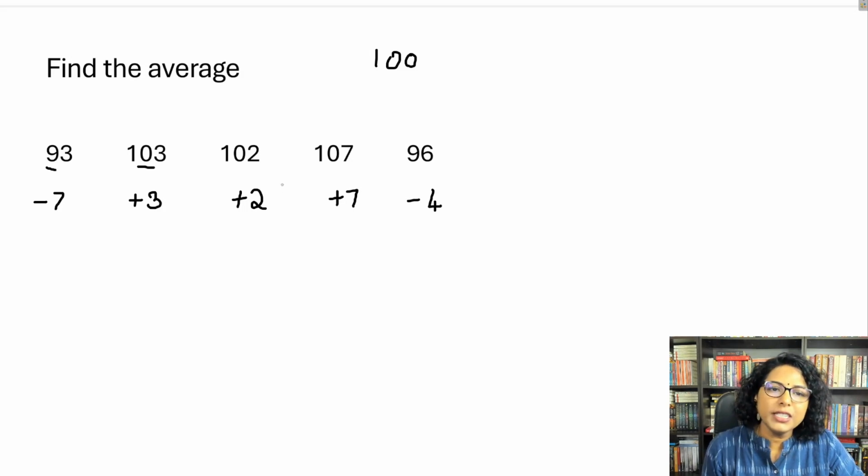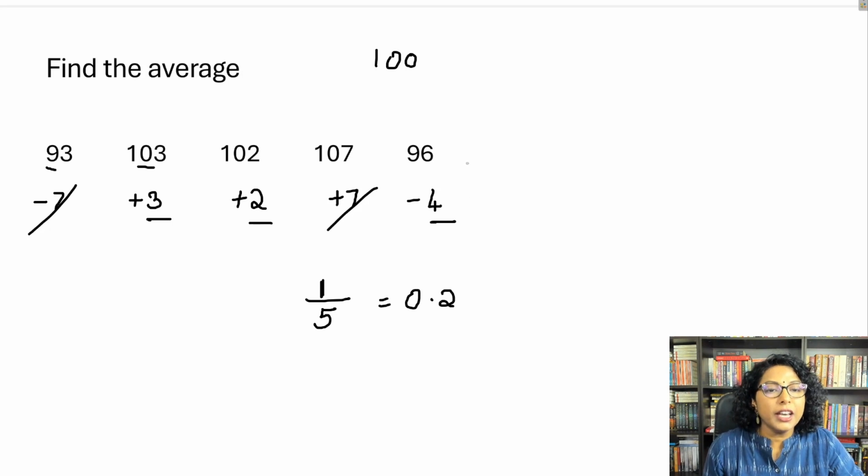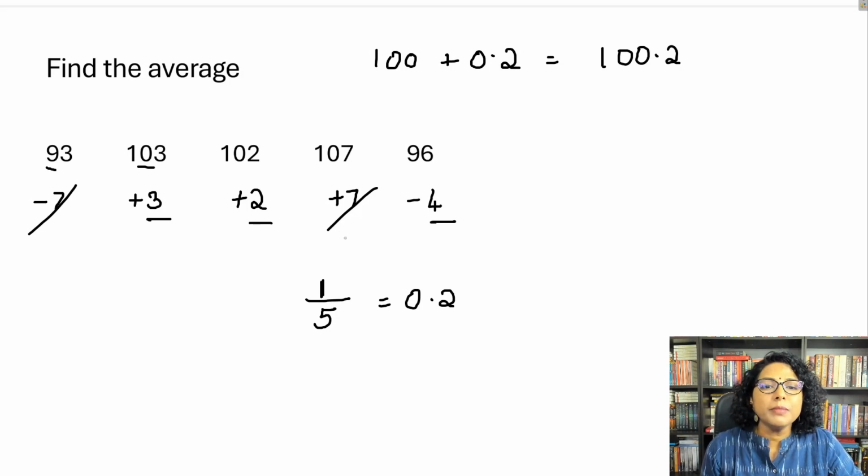Now just take the summation of the smaller numbers. You can cancel plus 7 and minus 7. So you have 3 plus 2, 5. 5 minus 4, 1. So this 1 has to be distributed equally among all the 5 observations, which is 0.2. So can I say your answer would be 100 plus 0.2. So the answer comes out as 100.2, right? With this method, you were already very clear that the average is around 100. Then you just have to take a step forward and find out how close or how far it is from 100. In this case, it was 1 extra, which you distributed equally among all of them.